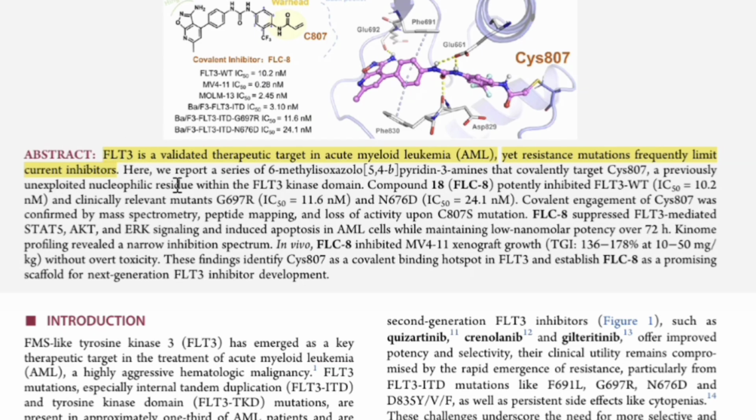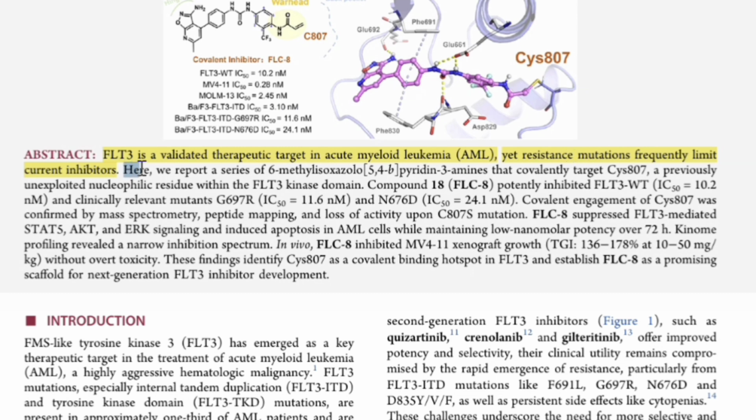What is mutation? A change in the site of the target. If there is a change in the site of the target, the drug will not be able to get attached to the target, and so it will not work.